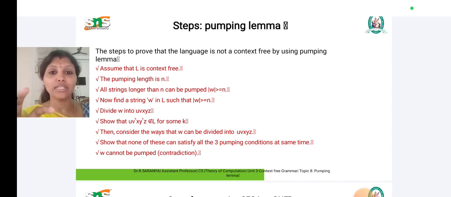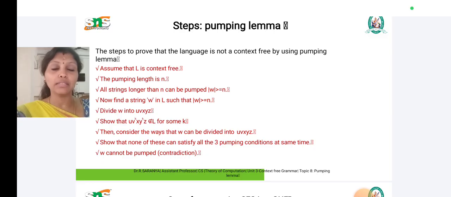In order to solve the technical problems, we implement the normal form as one part, and in the normal form we have 2 terms, right? CNF and GNF: Chomsky normal form and Greibach normal form. That also we consider in order to check whether the given grammar is in proper form or not. After that we use one of the important techniques, none other than the pumping lemma. It's mainly used to check whether the given language is regular or not. For that we are going to focus on the pumping lemma.